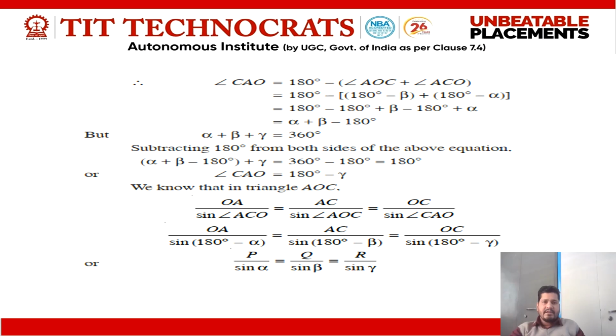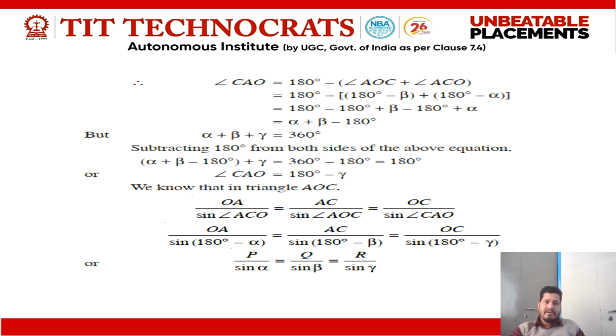Subtracting 180 degrees from both sides of the above equation, we get alpha plus beta minus 180 degrees plus gamma is equal to 360 degrees minus 180 degrees, which is equal to 180 degrees. Now this is equal to angle CAO, that is alpha plus beta minus 180 degrees. Putting the value of alpha plus beta minus 180 degrees equal to angle CAO here, and taking gamma to the opposite side so it becomes negative, angle COA is equal to 180 degrees minus gamma.